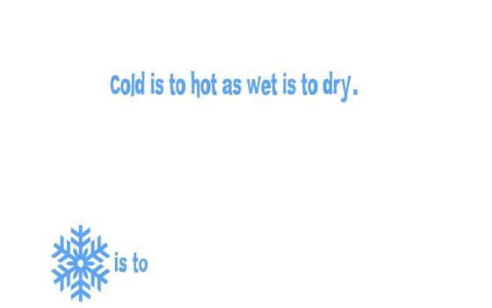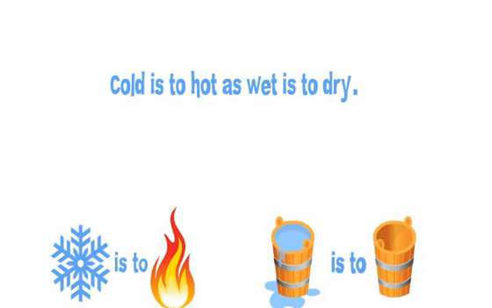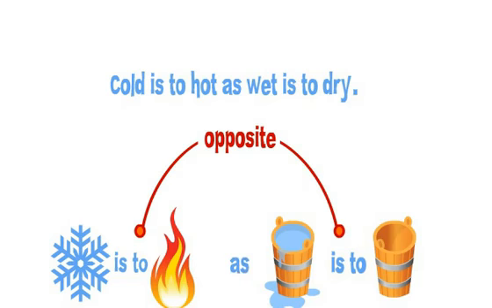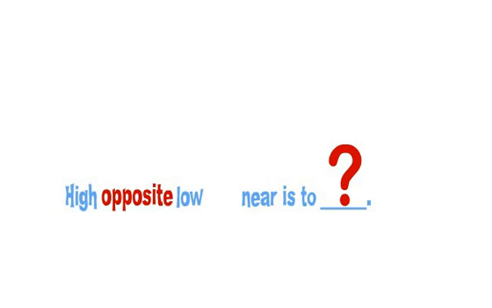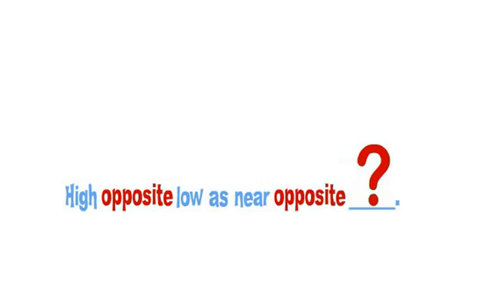What was the relationship in this analogy? Cold is to hot as wet is to dry. Remember, cold and hot and wet and dry are opposites. So let's see if you can finish another analogy with opposites. High is to low as near is to what? Do you know what word would finish this analogy? High is the opposite of low, the same way that near is the opposite of far.